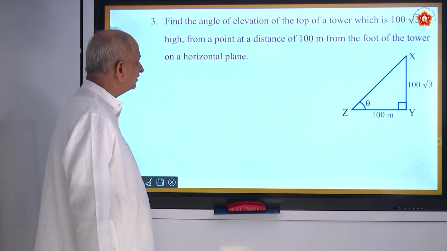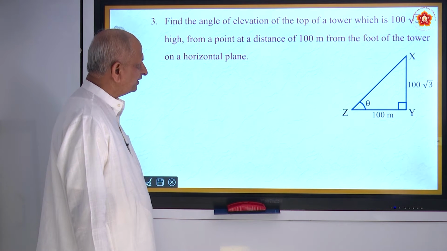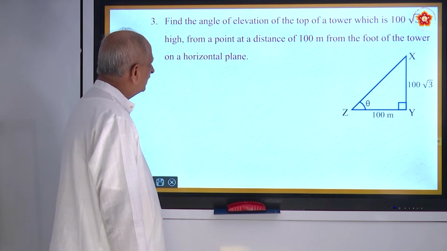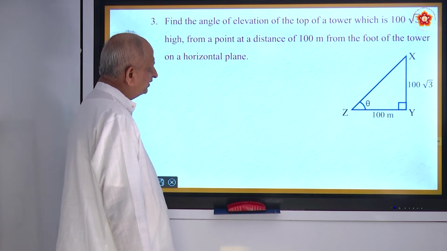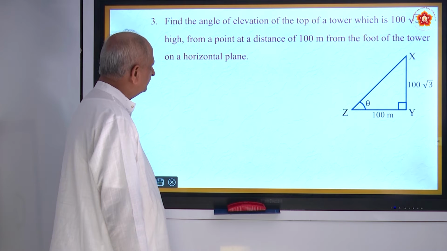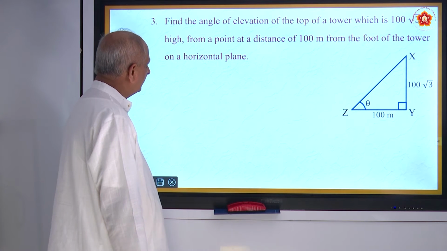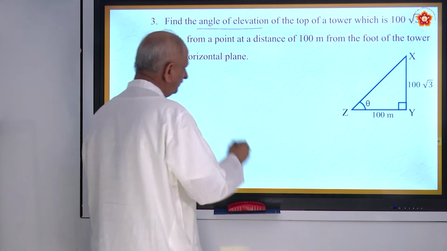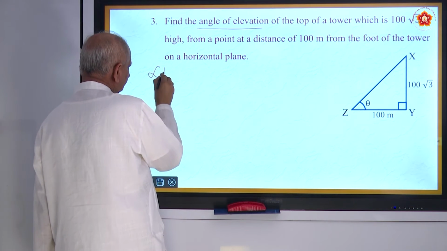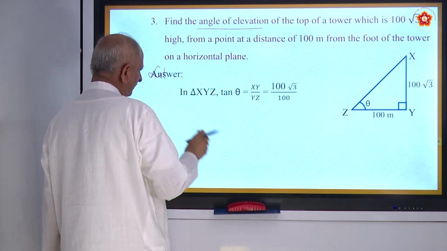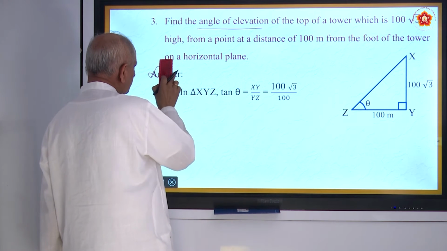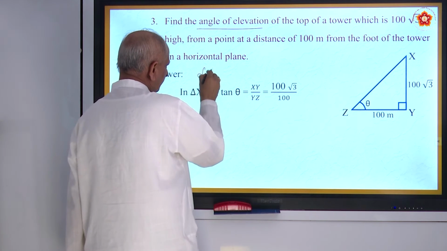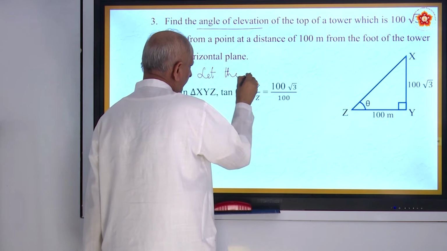Okay, come to the third question. The top of a tower is 100 root 3 high, seen from a point at a distance of 100 meters from the foot of the tower on a horizontal plane. So you have to find the angle of elevation. Let the angle of elevation be theta, that you must write.